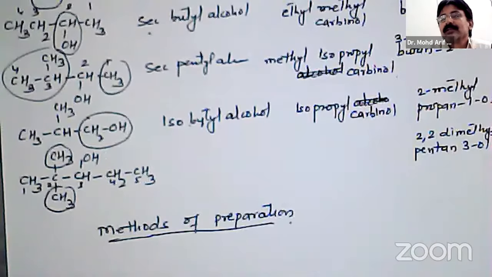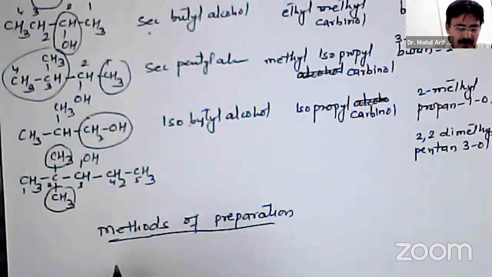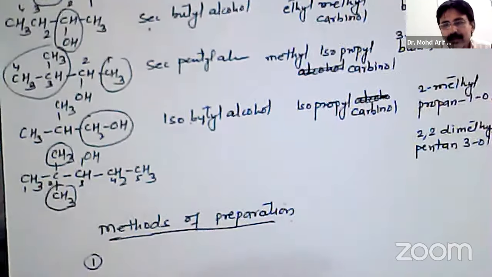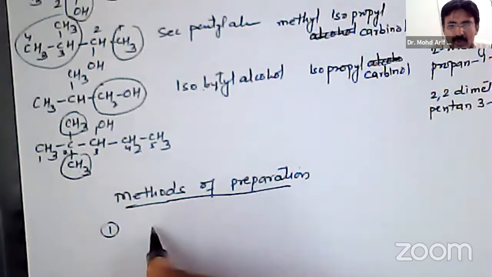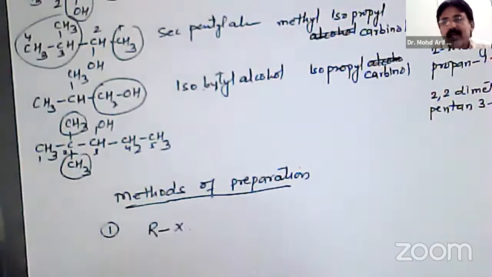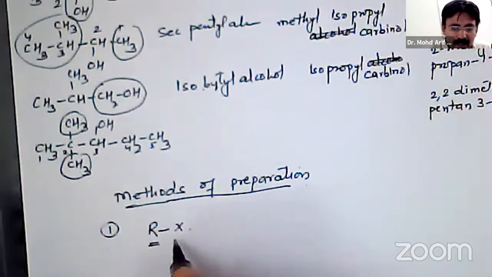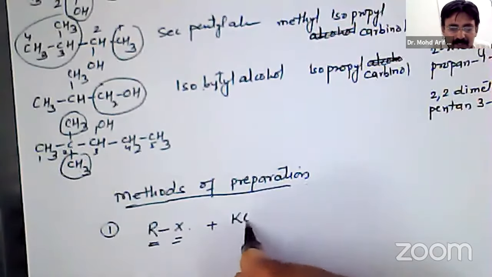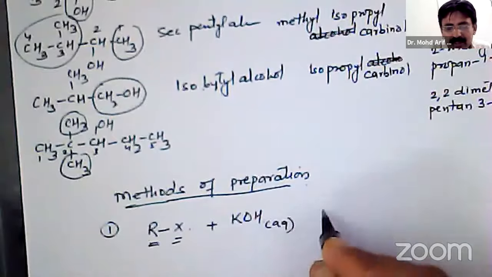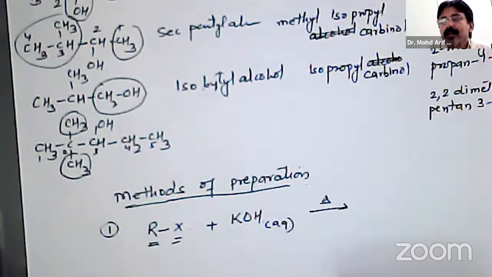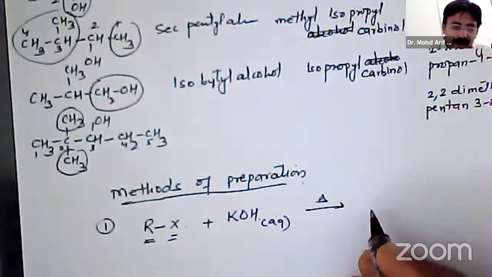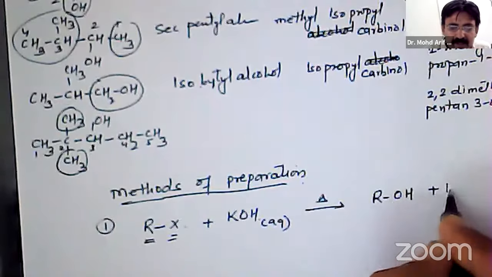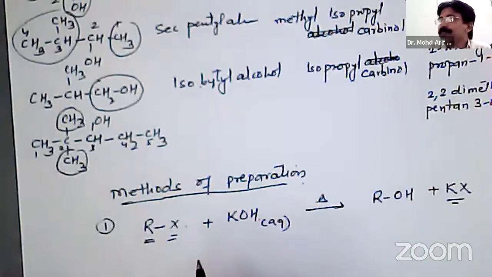In 12th class, we have already seen different methods of preparation. That includes number 1, alkaline hydrolysis of alkyl halides, RX. Alkyl halides, when hydrolyzed with KOH or NaOH, undergo hydrolysis and form ROH plus KX.